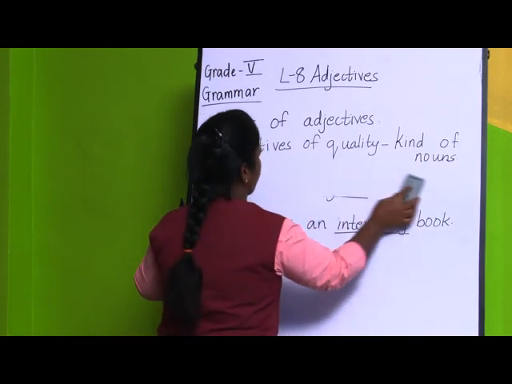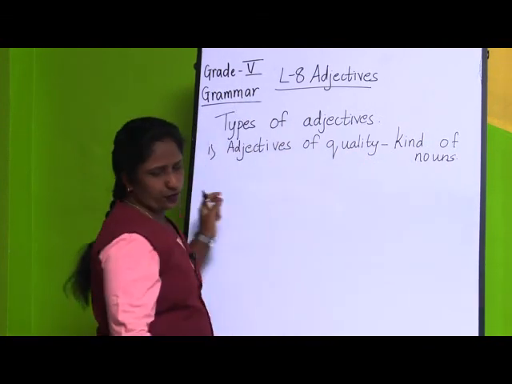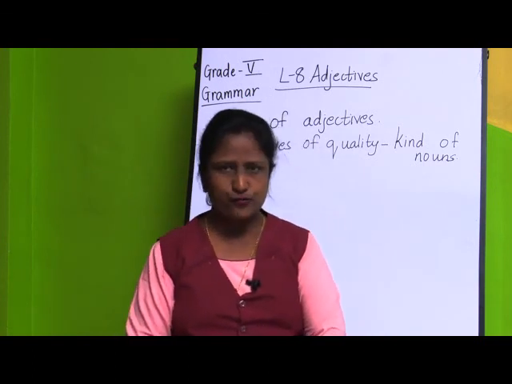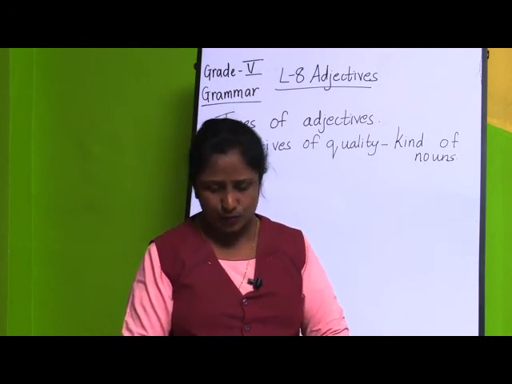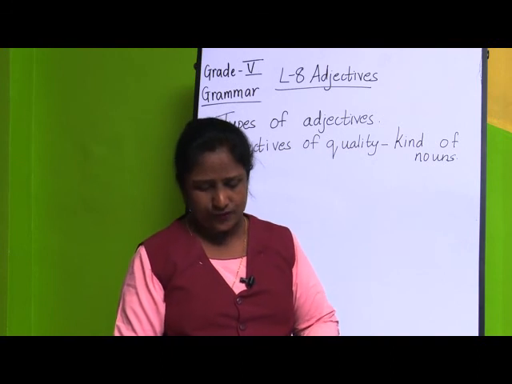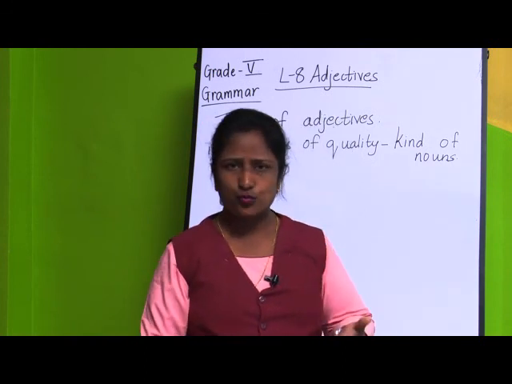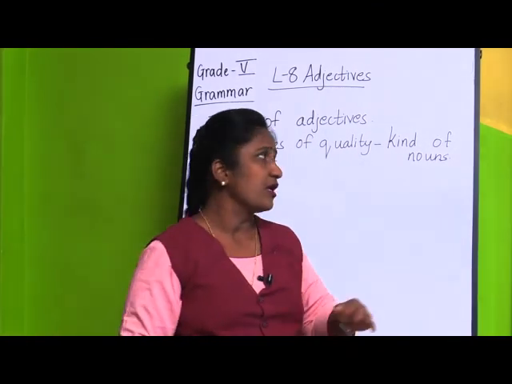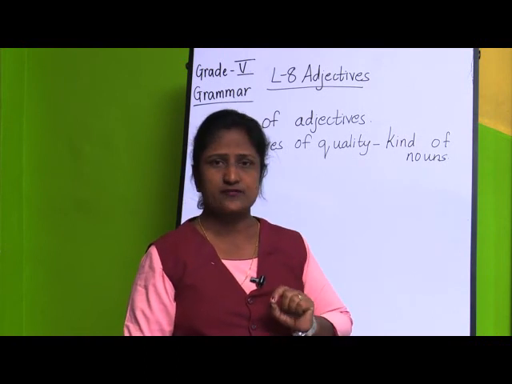Second, but before moving to that, we will see the exercise for adjectives of quality. One more thing I want to tell you: an adjective of quality is an adjective that tells us about the kind or the nature of a person, animal or thing. Examples they have given are small, big and large. When we ask the question what kind of, we are going to get the answer for adjectives of quality.